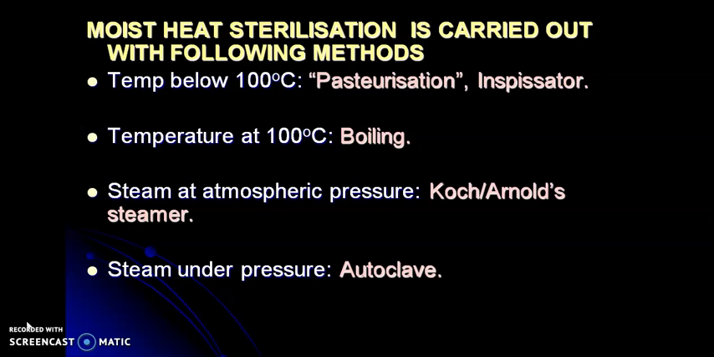First one is temperature below 100 degrees Celsius. It involves methods like pasteurization and inspissator. Then temperature at 100 degrees Celsius, that's boiling. And steam at atmospheric pressure. Use Koch or Arnold steamer. And steam under pressure, we use autoclave.